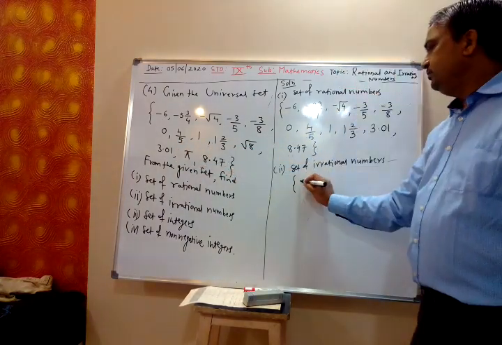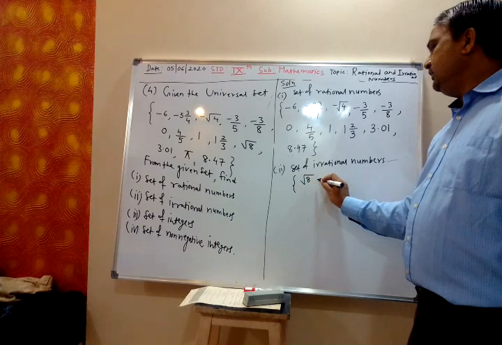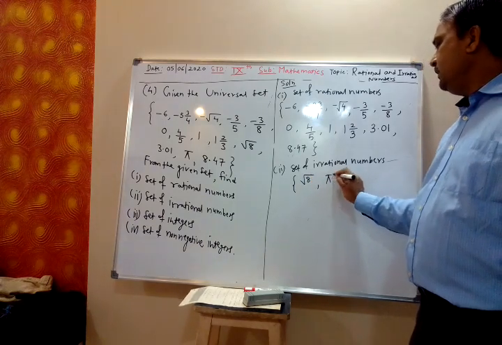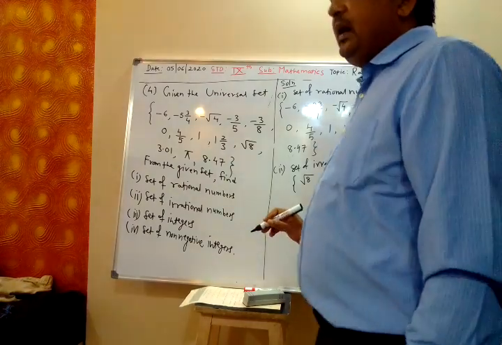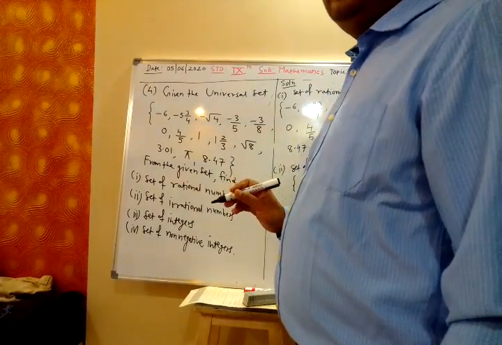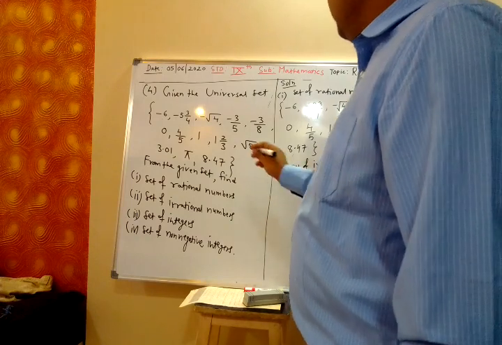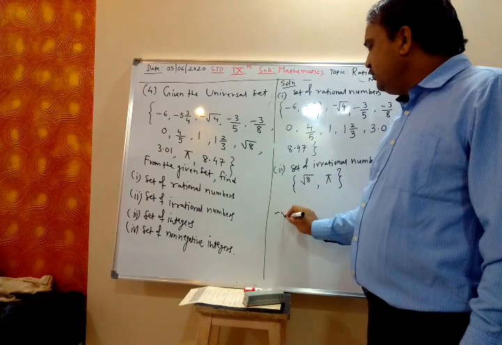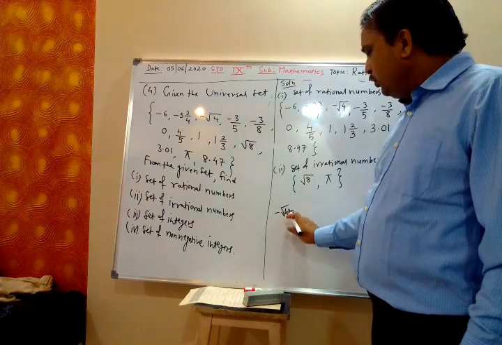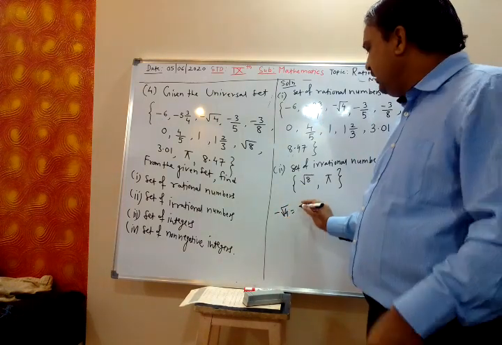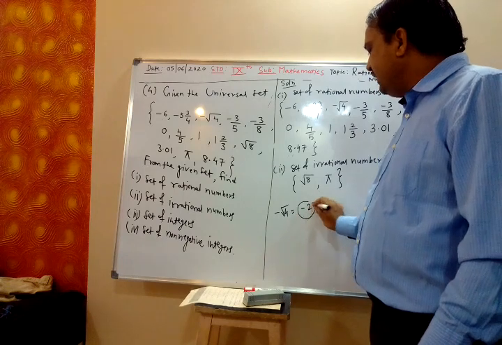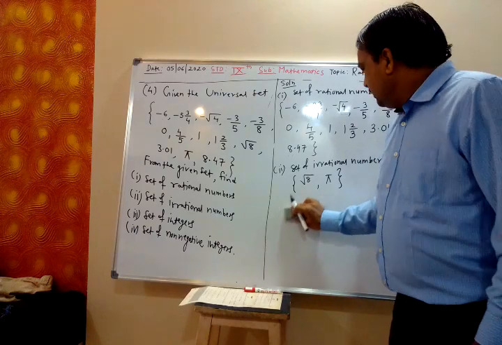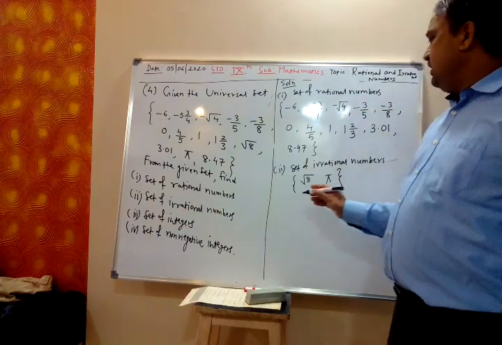Root 8 and pi. They are irrational. Sir, minus root 4 also? No, minus root 4 is not irrational, because root 4 I can take outside as 2, and minus 2 is rational. Okay. So these two are irrational numbers.